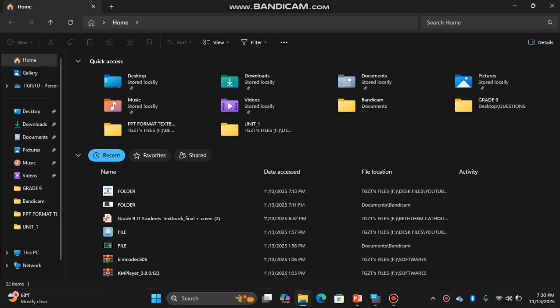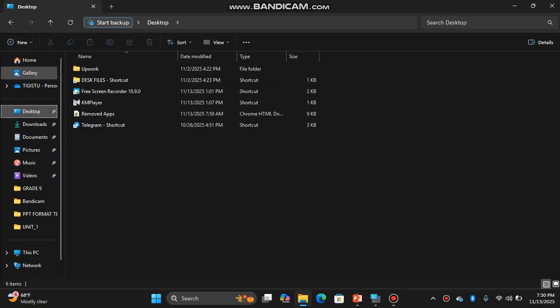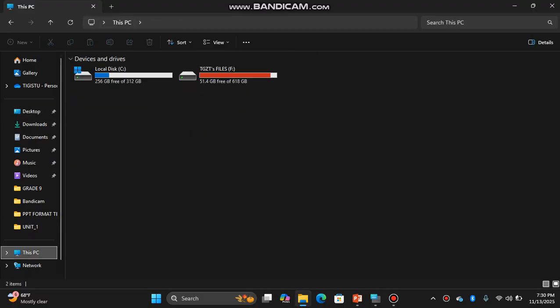As you have seen here, at the title bar there is Home. It consists of all the files and folders inside a specific drive. Here is the navigation pane. When you select an item on the navigation pane, the contents will display on the right side. Here at the bottom, This PC helps us to display the contents of the drives. This arrow is back, and this is the forward arrow.